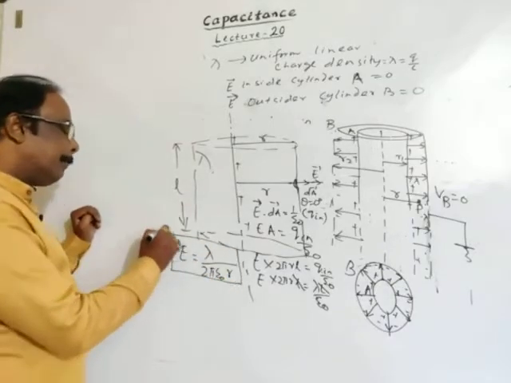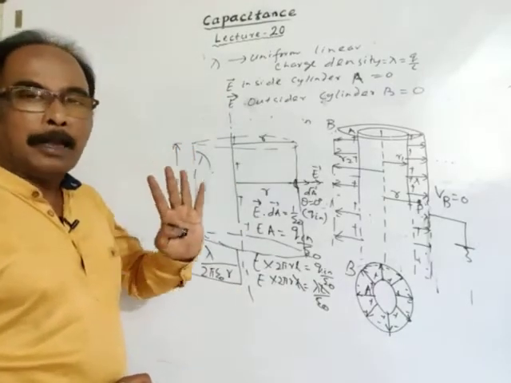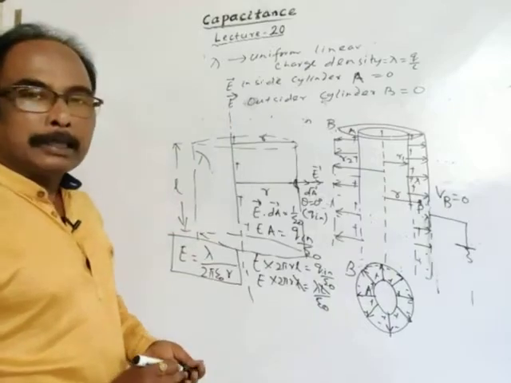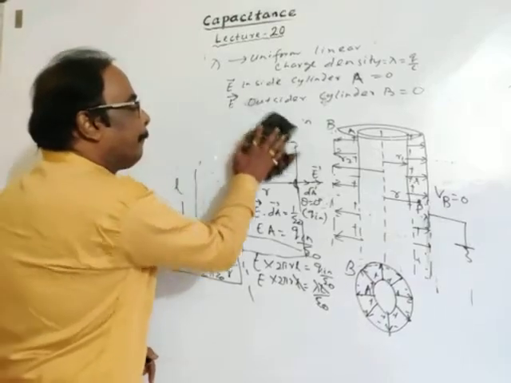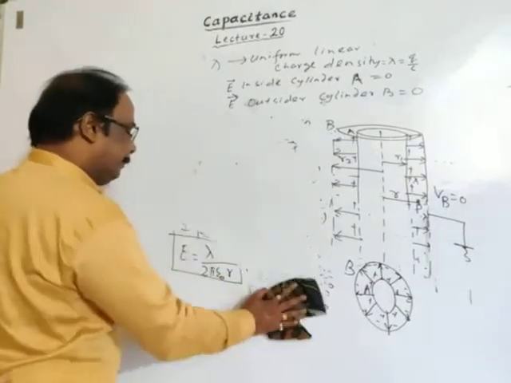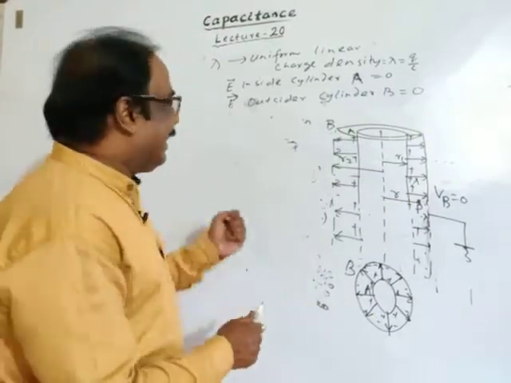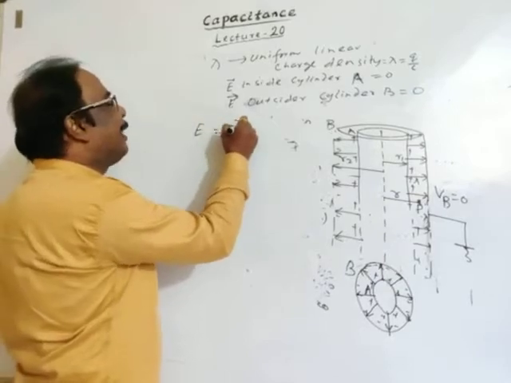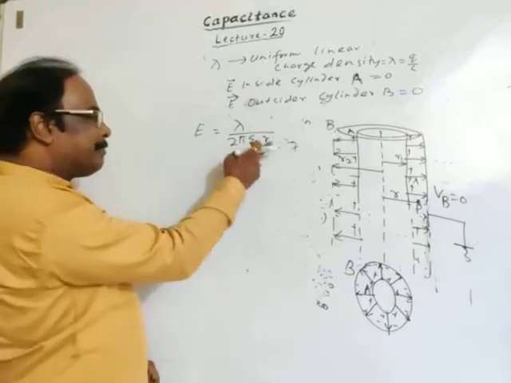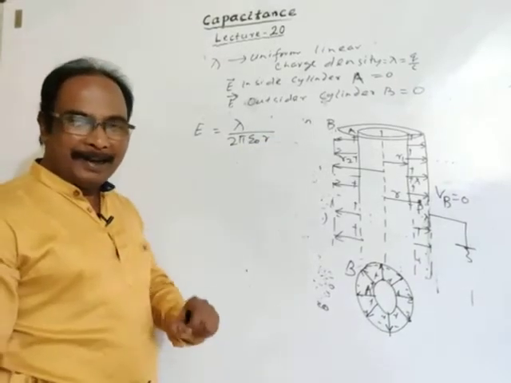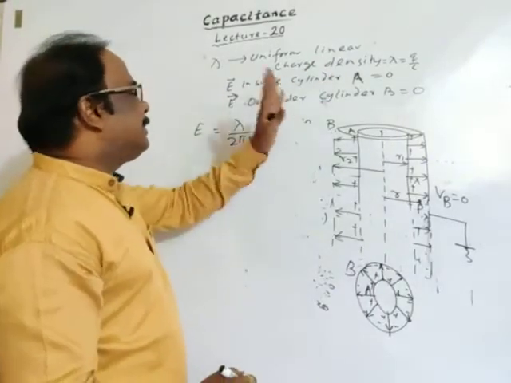This is the formula for the electric field for linear charge density lambda at a distance r, as we have already discussed in Gauss law. We'll use it now. So the electric field at a distance r is equal to lambda divided by 2 pi epsilon naught r. The electric field is inversely proportional to distance for linearly charged conductors. For a linearly charged conductor, this is the electric field.